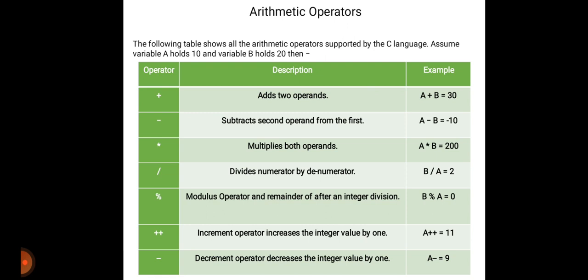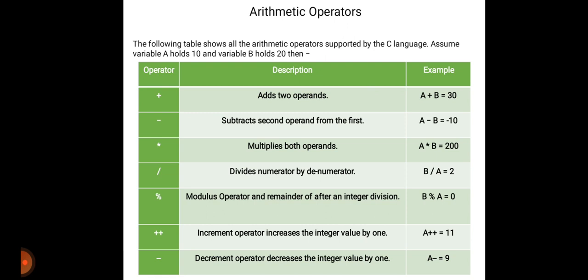Suppose the operator is the plus sign, then we add the two operands, that is A and B. Then what will be the output? A plus B is equal to 30. If we subtract, with the minus sign, we subtract the second operand from the first, that is A minus B is equal to minus 10, because the value of B is greater, that's why we get a minus sign.